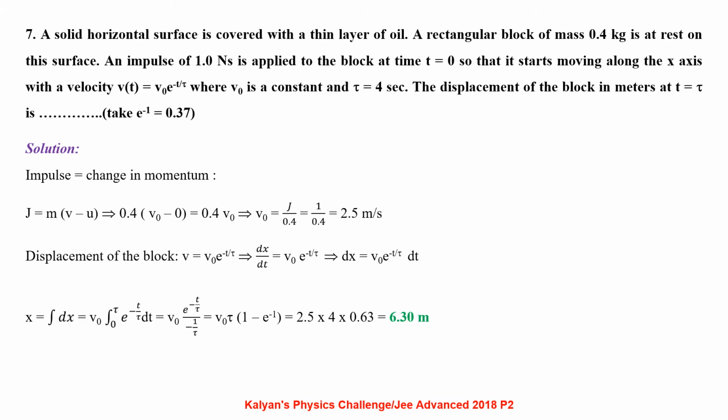X equals integral dx, that is v0 integral 0 to tau e power minus t by tau dt, that is v0 times e power minus t by tau by minus 1 by tau. Under the limits of 0 to 4 seconds, it becomes v0 tau of (1 minus e power minus 1), 2.5 into 4 into 0.63, which is 6.3 meter.